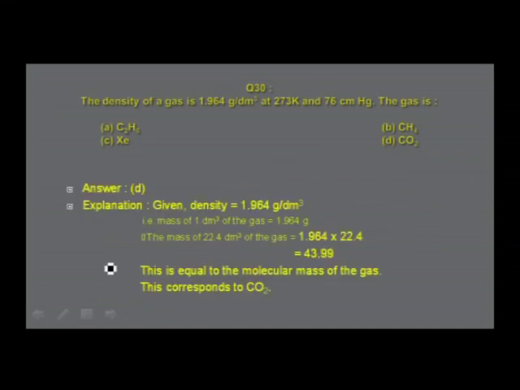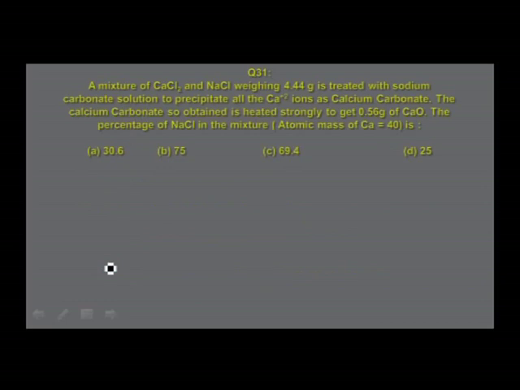Let us check that with the calculation. Density is 1.96 gram per decimeter cube. Mass of 1 decimeter cube of the gas is 1.964 gram. The mass of 22.4 decimeter cube. Why should I calculate for 22.4 decimeter cube? That gives the molar mass, because we discussed already molar volume, molar mass, Avogadro number, mole, they are all interrelated. Therefore, calculate for mass of 22.4 decimeter cube of the gas. The answer you get is 1.964 into 22.4, that is equal to 43.99, and that answer is found in option D. Go to the next one.